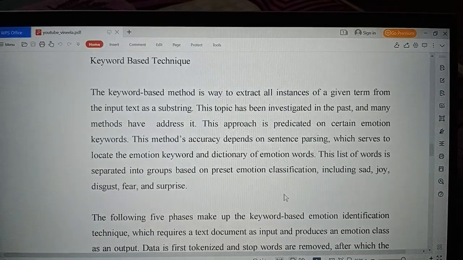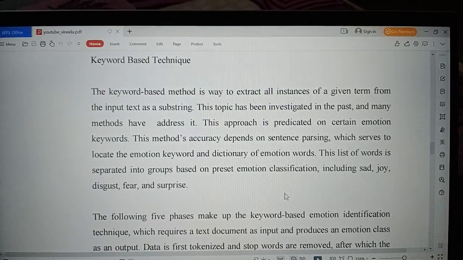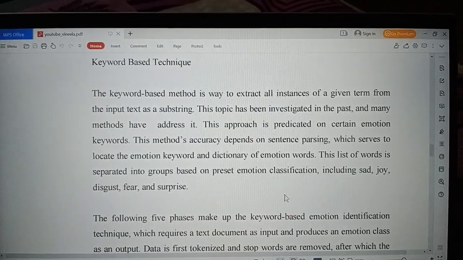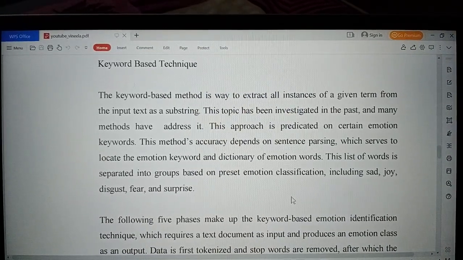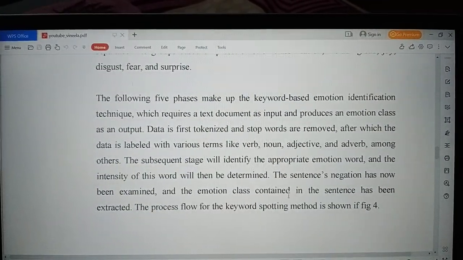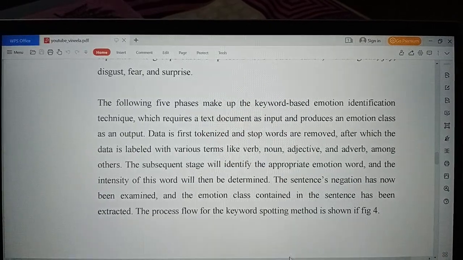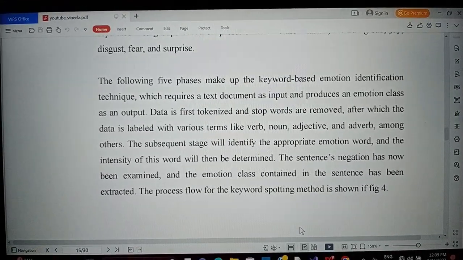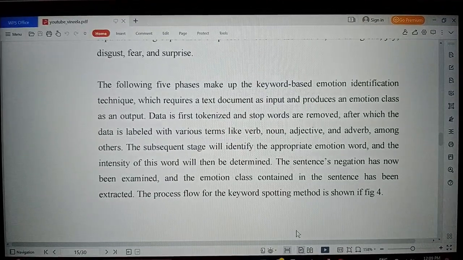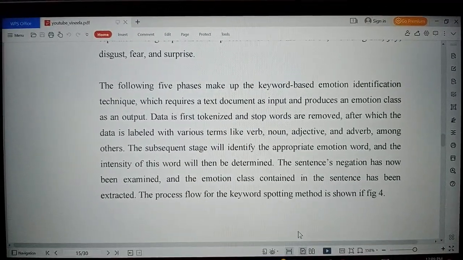The list of words is separated into groups based on emotion classification, including sad, joy, disgust, fear, and surprise. The following five phases make up the keyword-based emotion identification technique, which requires a text document as input and produces an emotion class as an output.